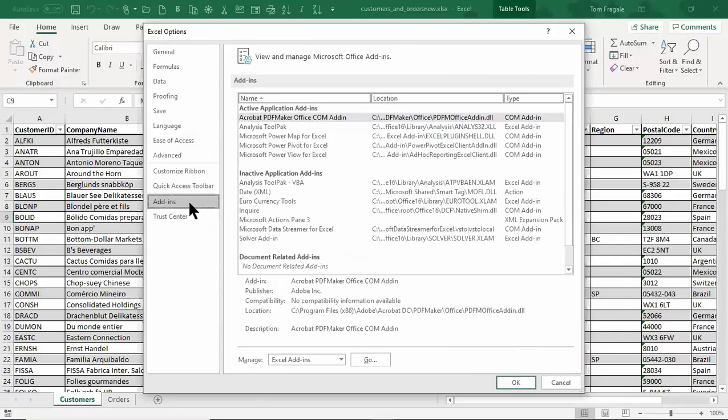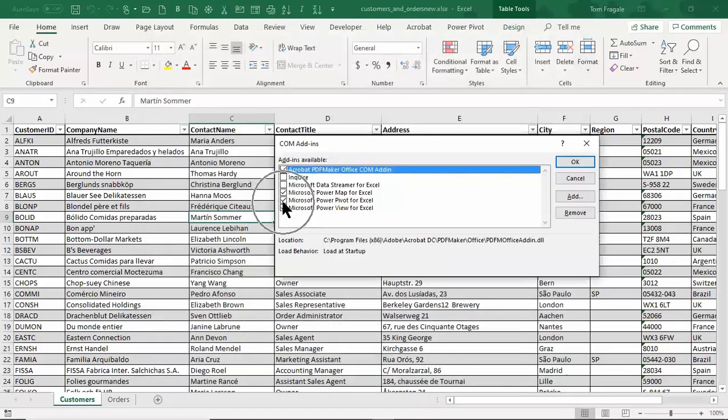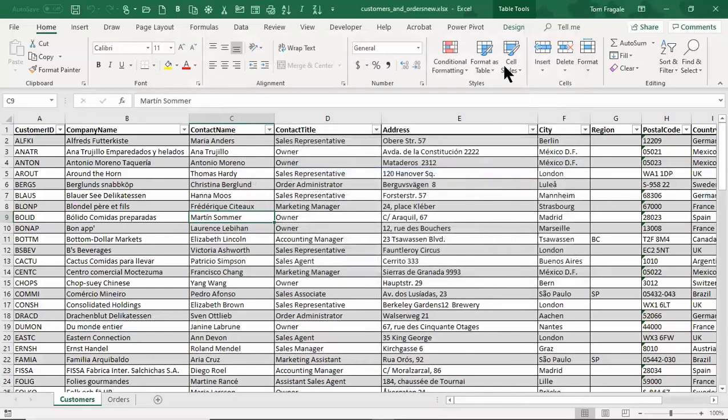And then once we pick on the add-in, you come down here and you click on this pull down and you say COM add-ins. See it? COM add-ins. And then we'll pick on go. And you make sure it is checked where it says Power Pivot. So that would be the first step. Usually that's all you have to do. And when you check that box and click on OK, then you'll see the Power Pivot menu up there.